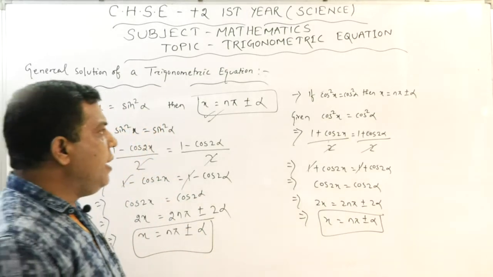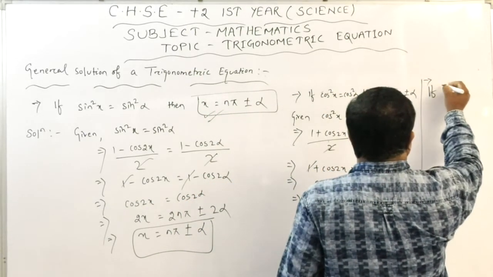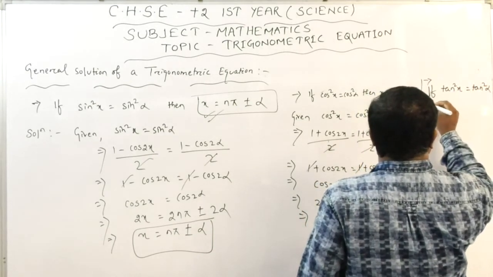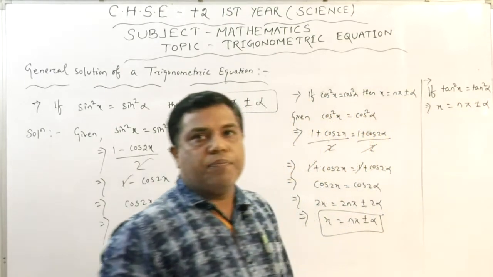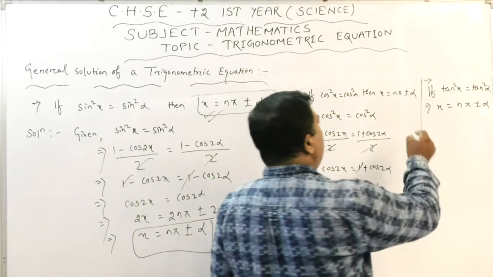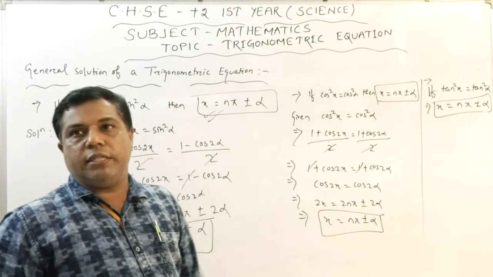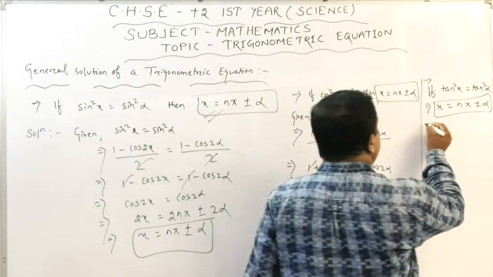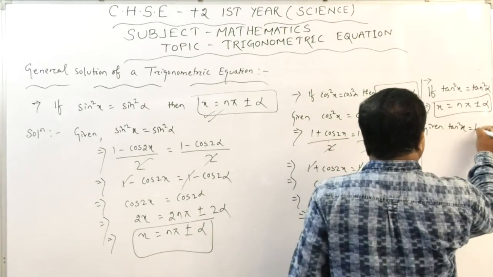Okay, and the next one is, similarly, if tan square x is equal to tan square alpha, then we can say x is also n pi plus or minus alpha. Now how is this result established, how are we getting this type of solution? Why are we able to write this as the solution? What is the way? So you see, given tan square x equals tan square alpha.